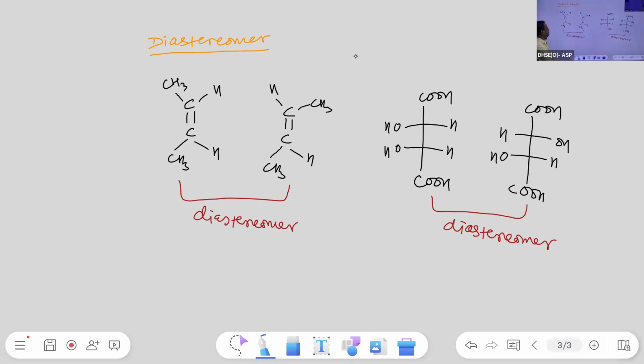Now the question is, I said optically active compounds are non-superimposable mirror images of each other, right? So how do we know whether a compound is optically active or not? What is simple is we have to check for the presence of a chiral carbon or chiral center.